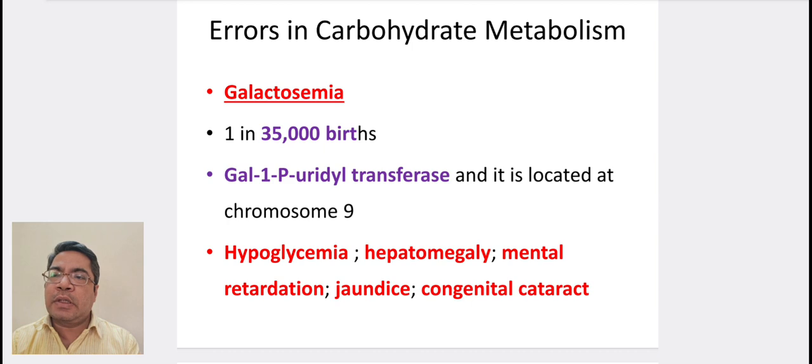Galactosemia. It occurs in 1 in 35,000 births. It occurs due to deficiency of galactose 1-phosphate uridyl transferase and it is located at chromosome 9. Hypoglycemia, hepatomegaly, mental retardation, jaundice and congenital cataract are seen.